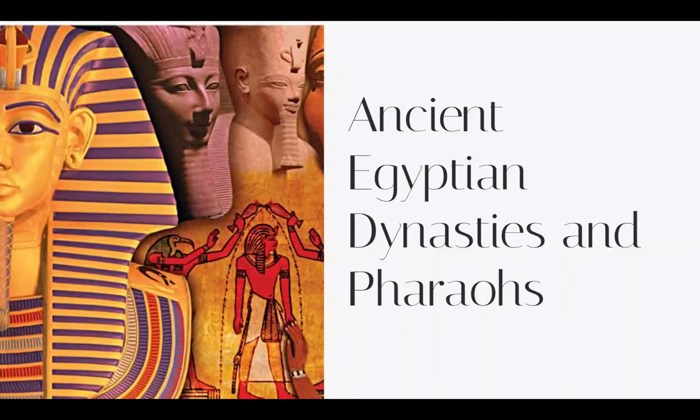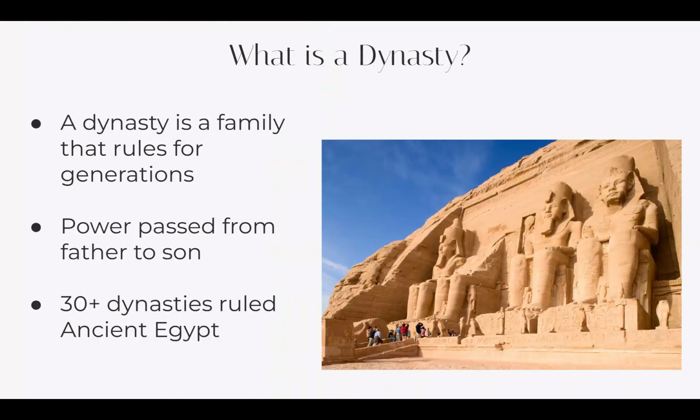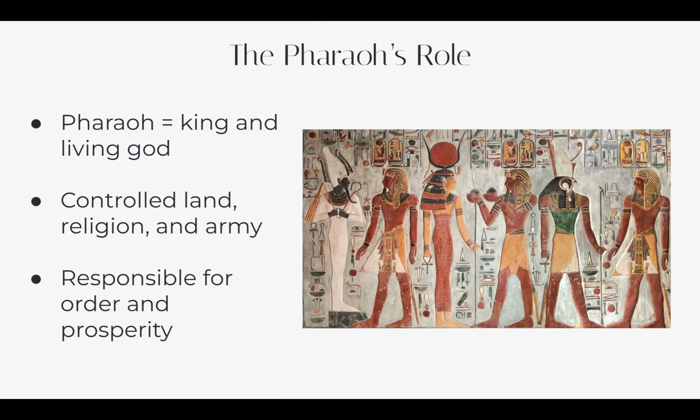So let's get started. So, what is a dynasty? A dynasty is a family that rules for generations. And for the ancient Egyptian civilizations, there were at least 30 dynasties that ruled for hundreds of years. And the power was normally passed down from father to son.